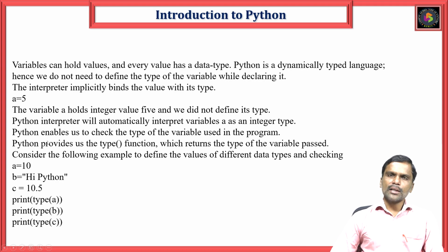Variables can be written in multiple ways. Here a is equal to 10, b is equal to "Python", c is equal to 10.5. These a, b, c are variables holding different types of data.